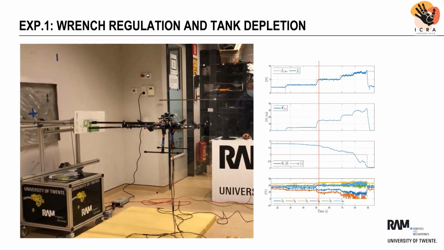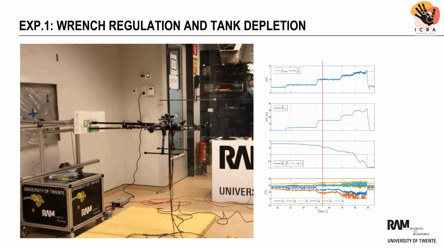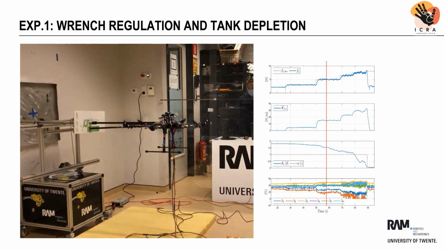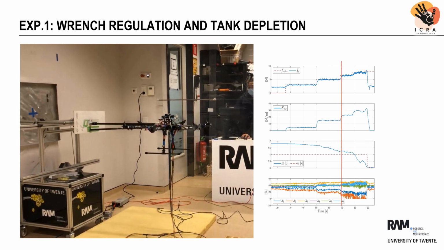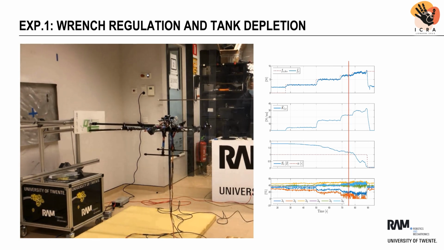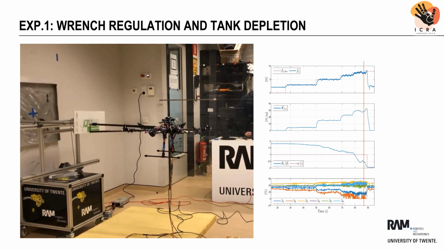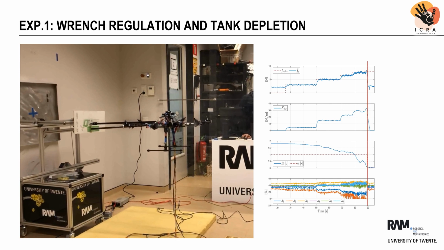We validated our energy-aware impedance controller through a series of simulations and experiments in different scenarios and operation conditions. In the experiment shown here, the robot is commanded to exert a desired force normal to a fixed vertical surface with a force torque sensor attached to it. From the figures, it can be seen that the reference force is properly tracked by the controller through modulating the stiffness of the spring, as long as the energy level in the tank is higher than its lower limit. As soon as the energy tank is depleted, the valve gain alpha is closed, and consequently, the wrench regulation is aborted in a stable and smooth manner.